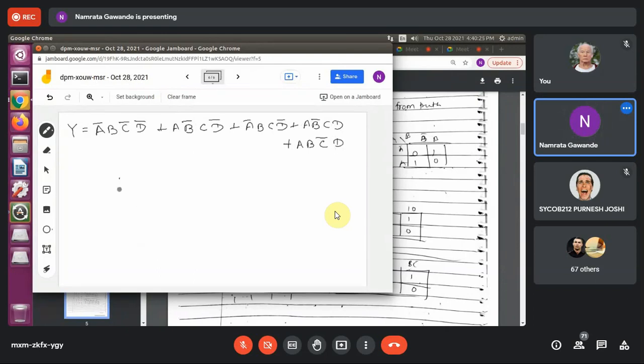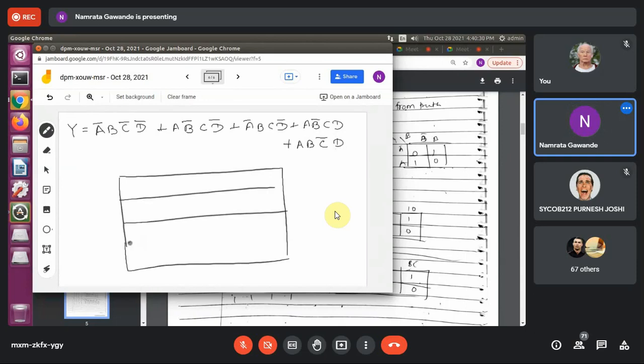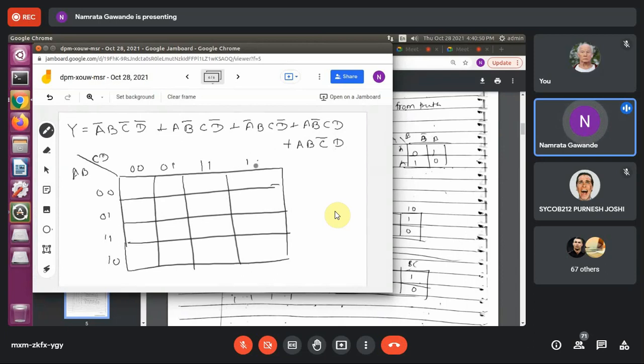Okay. For this, how many variables are there? 4. Zero, zero, 0, 1, 1, 1, 1, 0. Right? Now, simply put, whatever is given in the expression, for those terms you have to write 1.